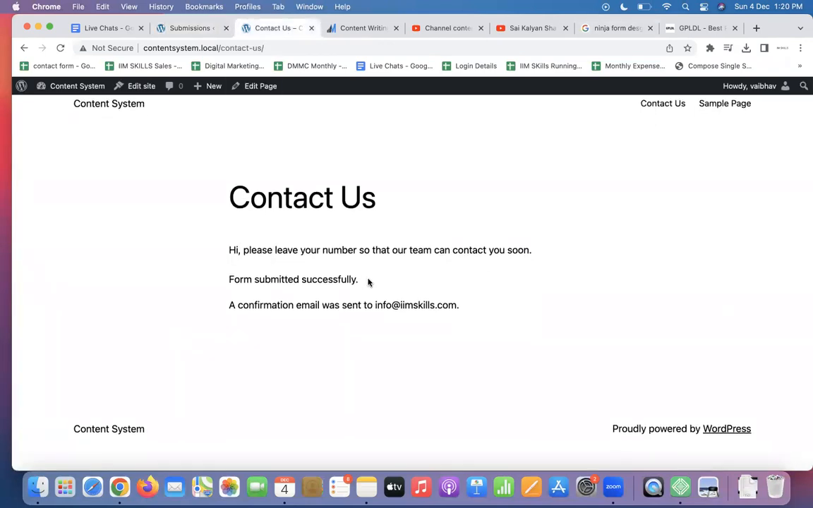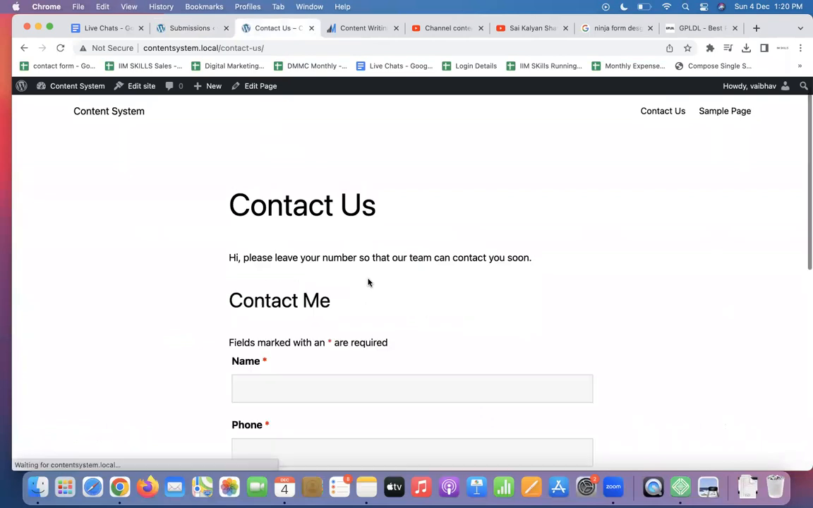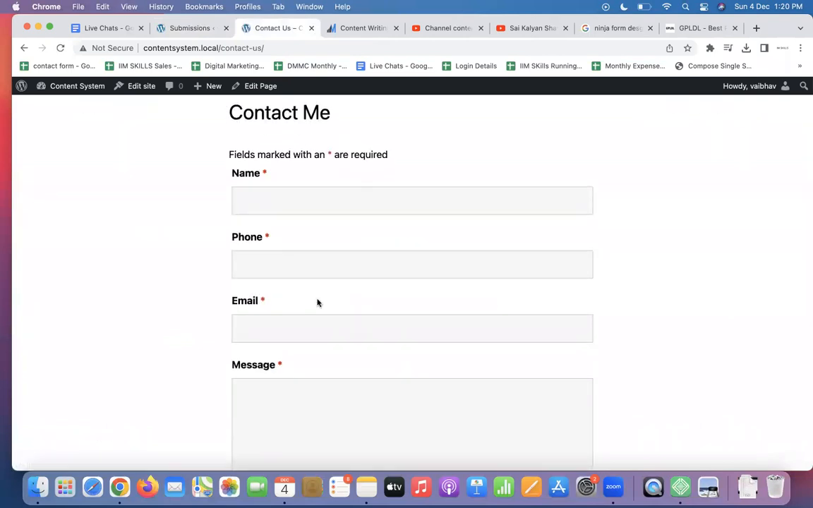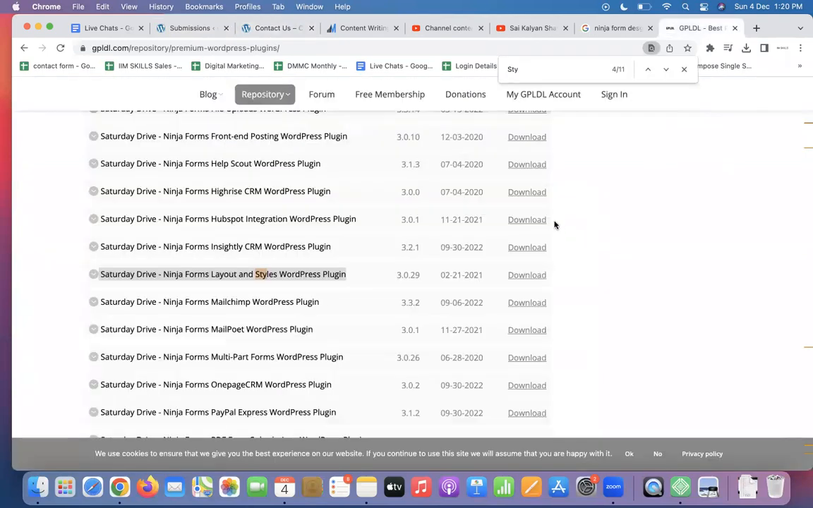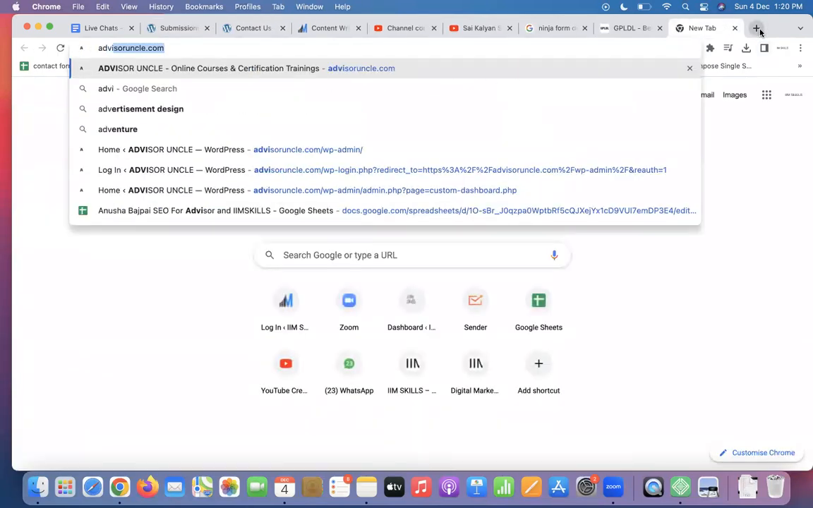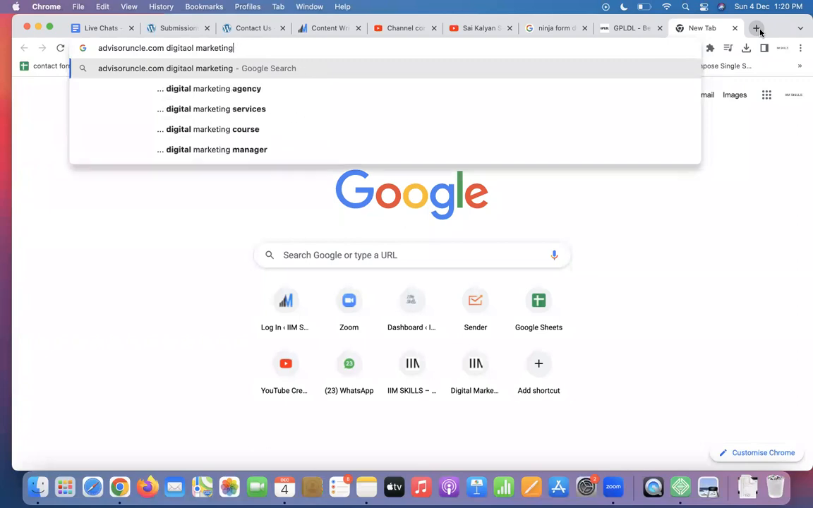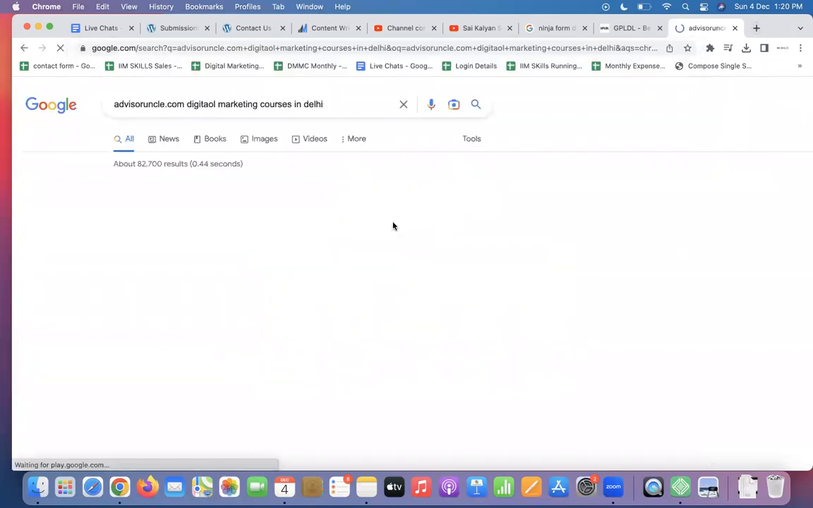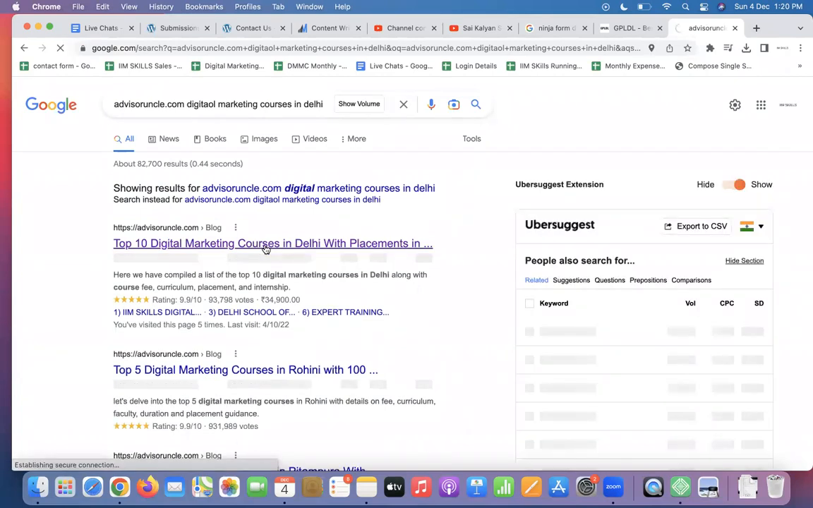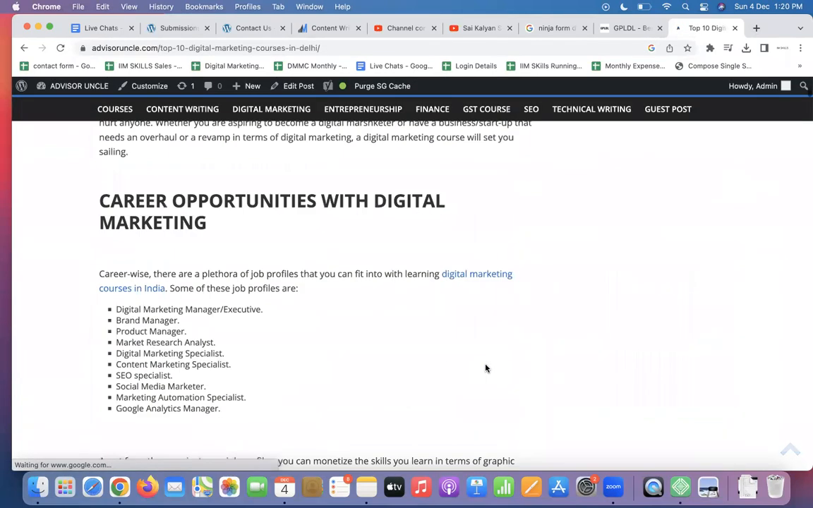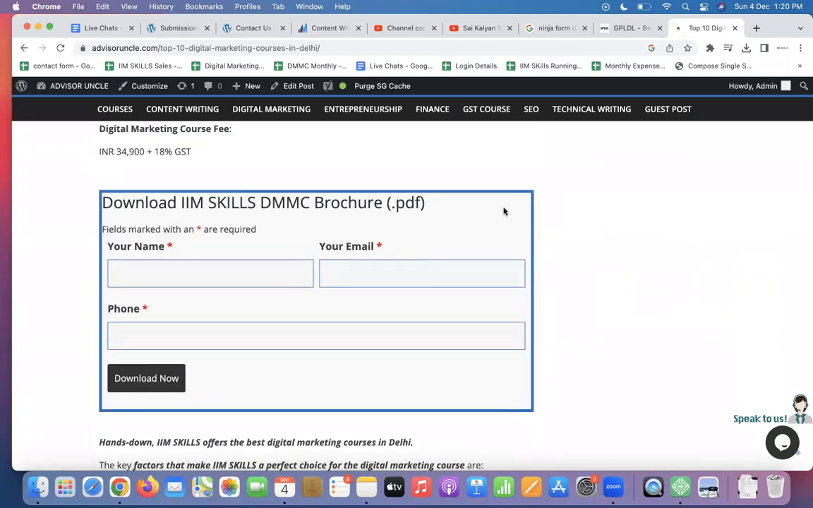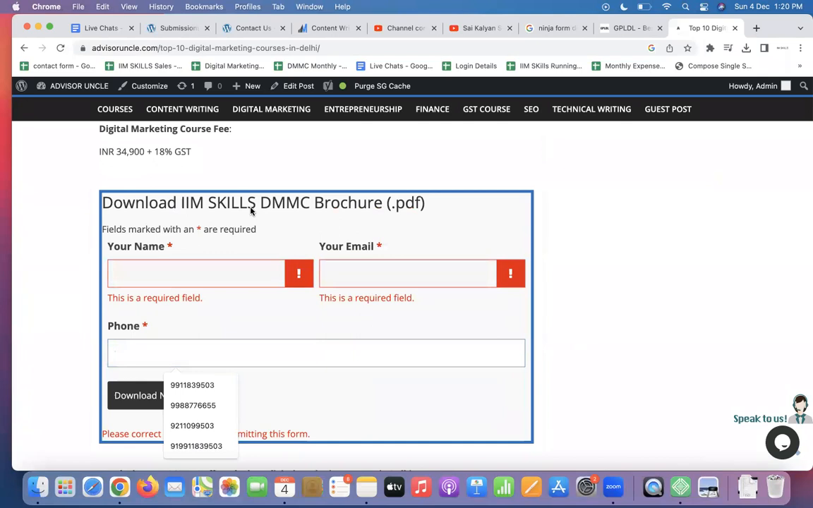Now, if you look at it, this page is weird. Why is this page weird? No layout, no structure, right? So this Ninja Form styling thing, if you read my blogs, Advisor Uncle, digital marketing courses in Delhi, I have installed Ninja Form there. But you will observe my forms are slightly better. Look, is this good? Appearance wise, it is okay, right? Name, email, number. This is again Ninja Form. Name, email, number.